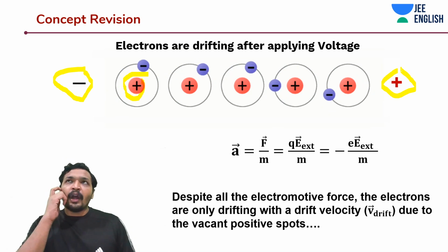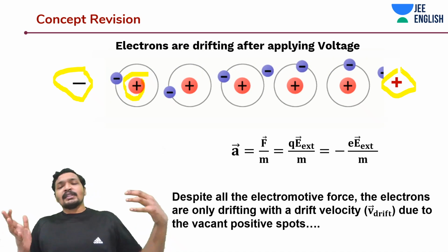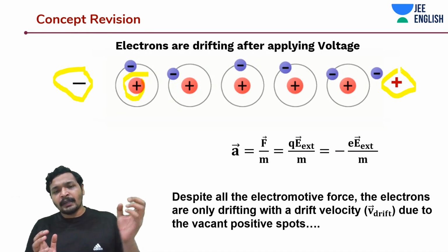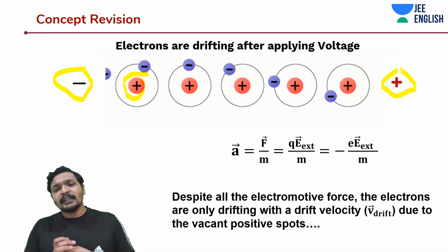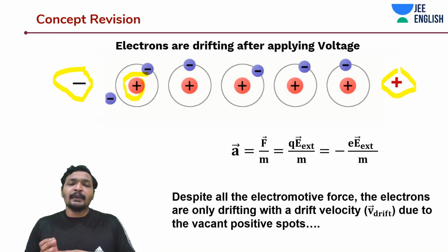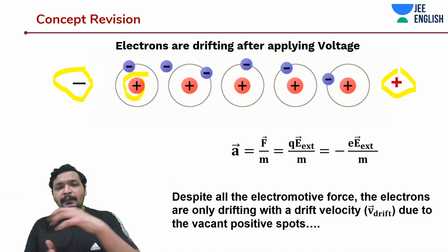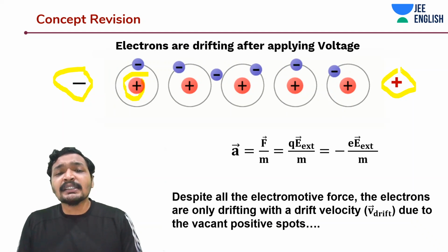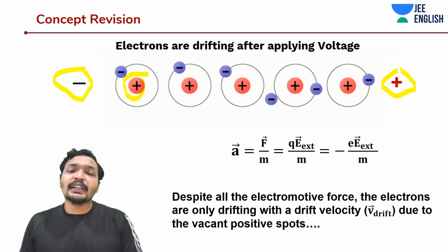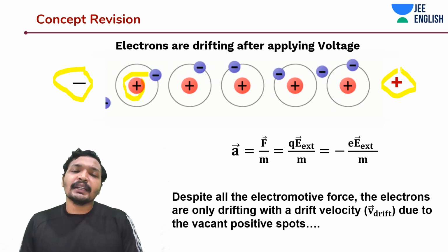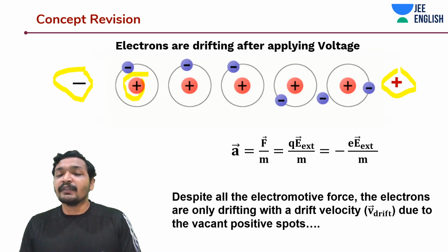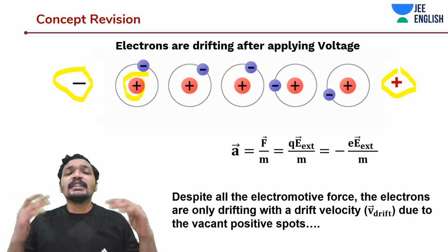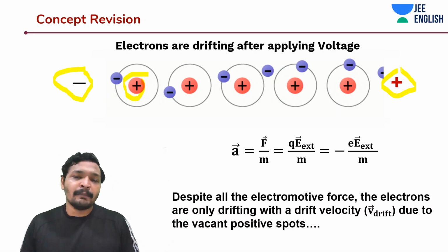But you have to understand it like this. Once a collision happens between an electron and a vacant positive shell, and the electrons are repelled by each other, another electron comes. It is slowing down, coming up, slowing down, coming up. This acceleration is there, a constant sort of acceleration, but it is not able to deliver any increasing velocity. Rather, it becomes a constant velocity, and we call this constant velocity the drift velocity, the velocity with which these electrons are drifting after applying the voltage.